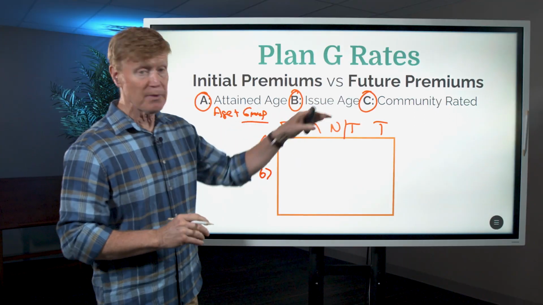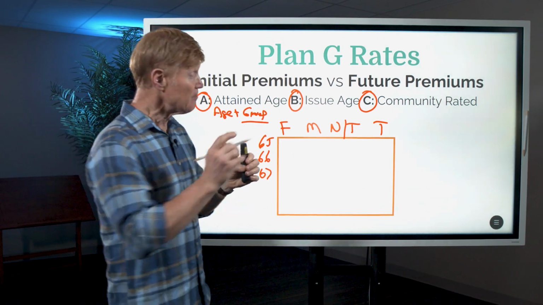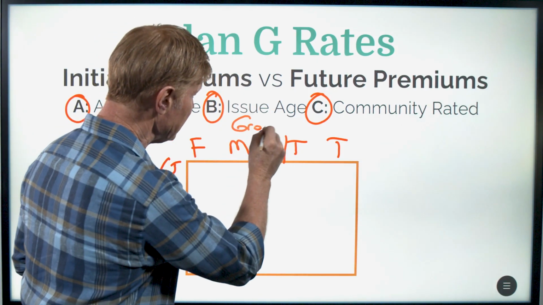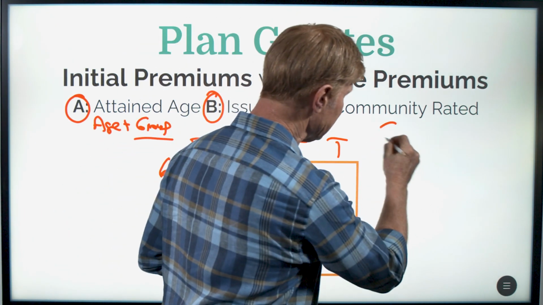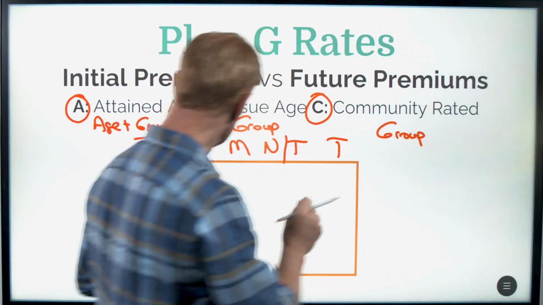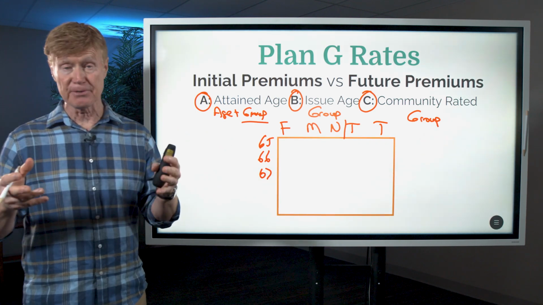When it comes to issue age, those policies cannot be raised every year because of birthday, but we can still see group increases. And the same thing is true of community rated. They're going to go up as well, but again, that's going to be a group increase. So it's only the attained age policies that will see a slight increase every year because of age.